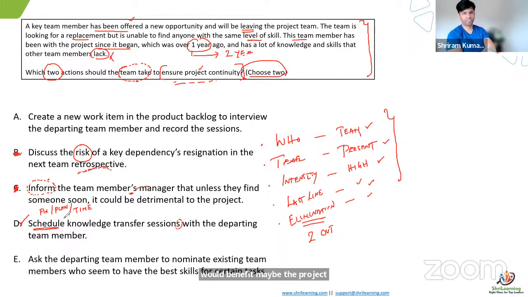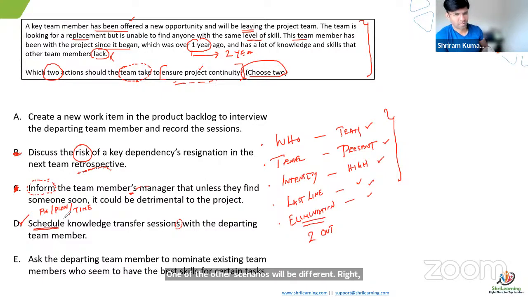Adding to it, in option A, it says record the session. For project continuity, we cannot keep on watching the sessions every time, right? Again, we are wasting our time as well. But some of the other skills will be with other resources, other team members. If we are using the recorded sessions again and again, that will not help, because one or the other scenarios will be different going forward in the project.